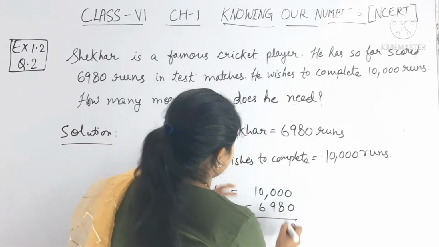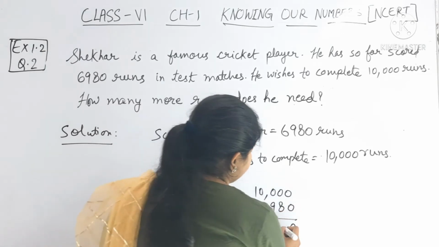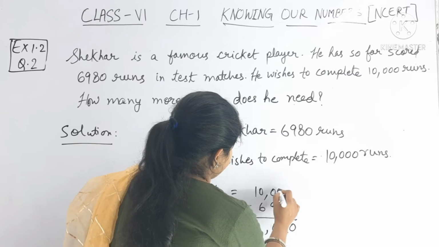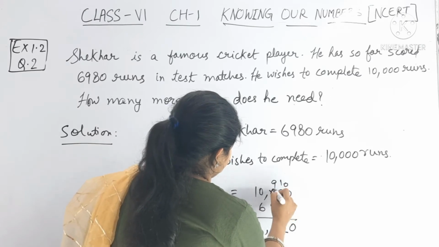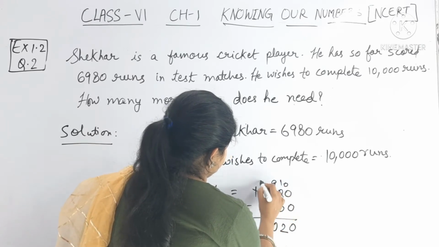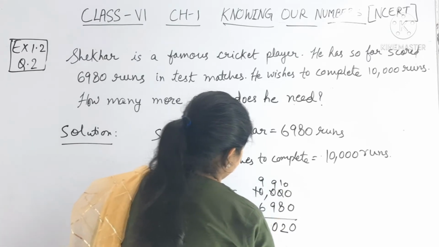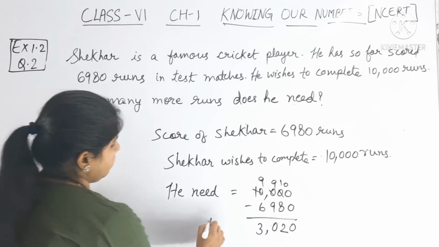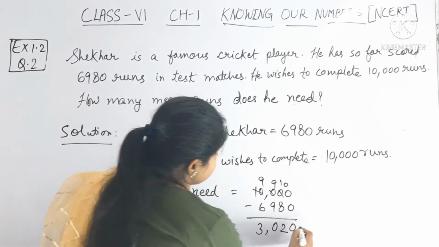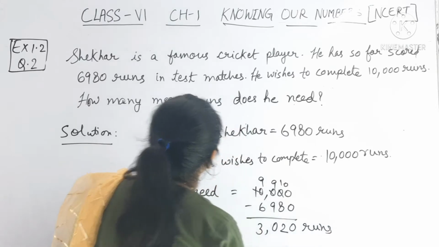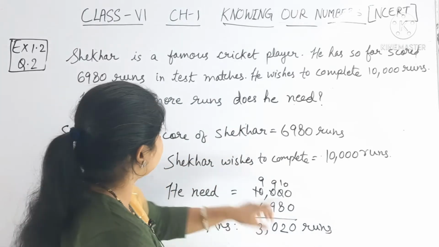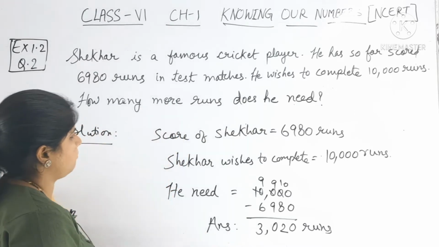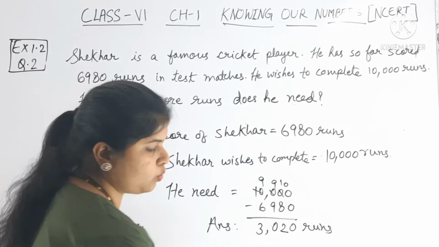Okay, so 0 and 8, 9, 10, 2, here is 0, here 3. Okay, so 3020 runs. So the answer is 3020 runs. He needs 3020 more runs. Okay, this is question number 2.